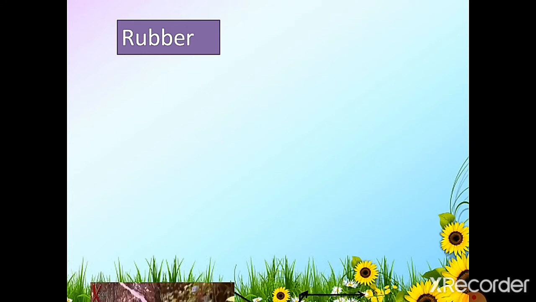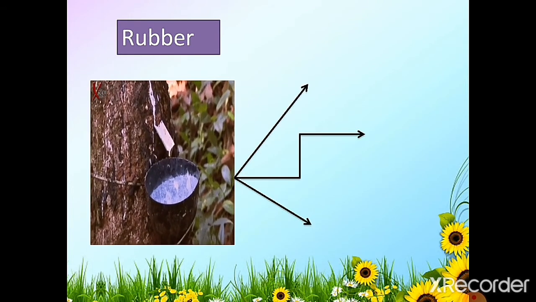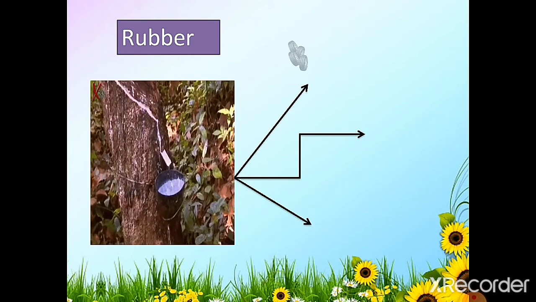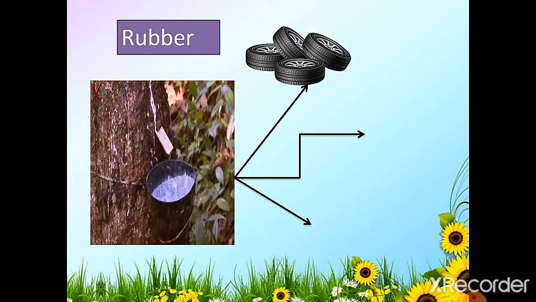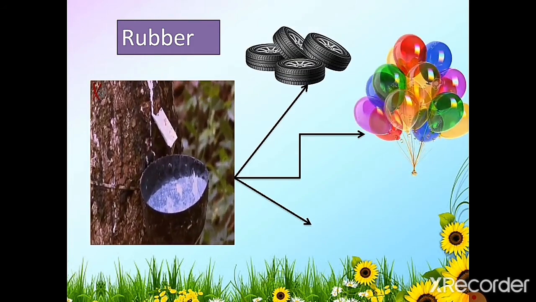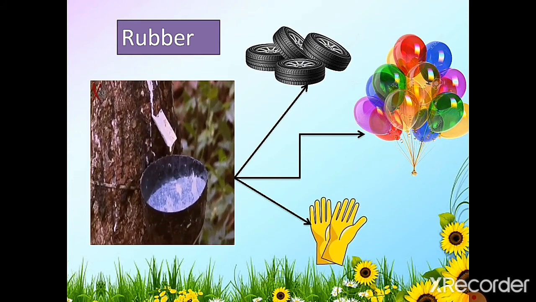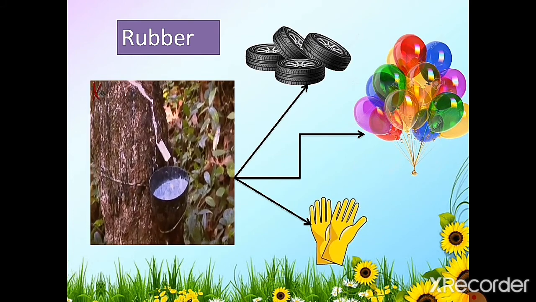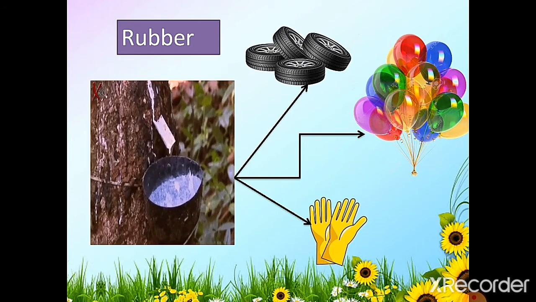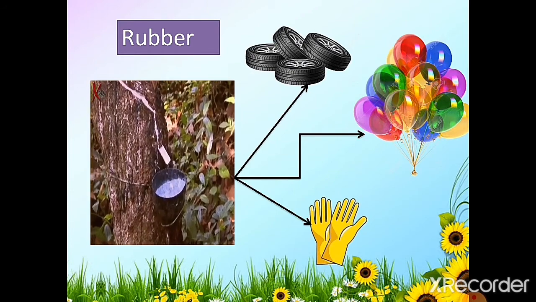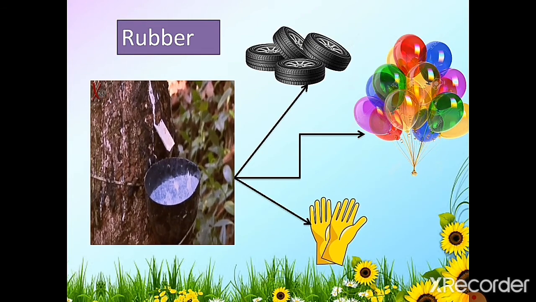R-U-B-B-E-R, rubber. From rubber we get tires, balloons and gloves. We get erasers from rubber also.